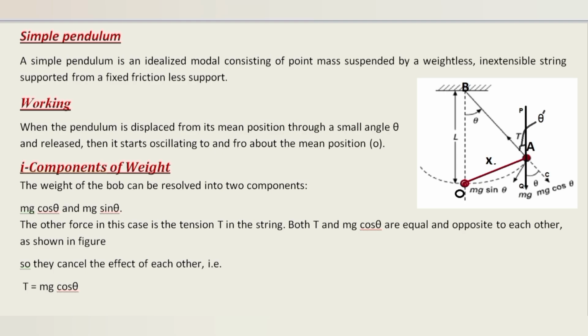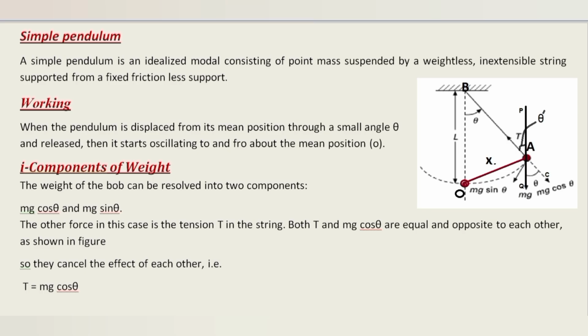Working: when the pendulum is displaced from its mean position through a small angle theta and released, it starts oscillating to and fro about the mean position. Components of weight: the weight of the bob can be resolved into two rectangular components, mg cosine theta and mg sine theta.